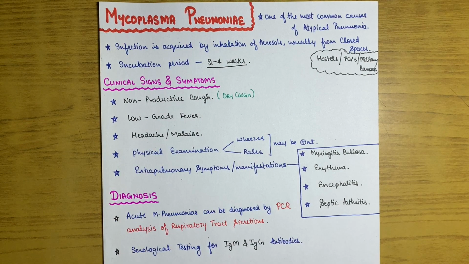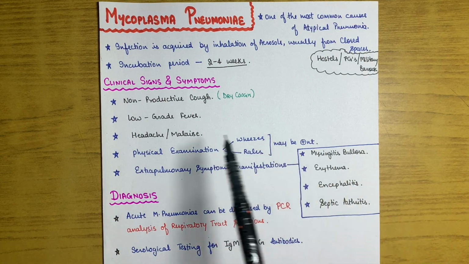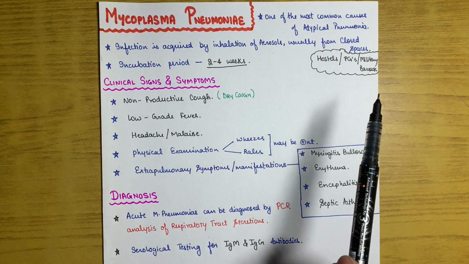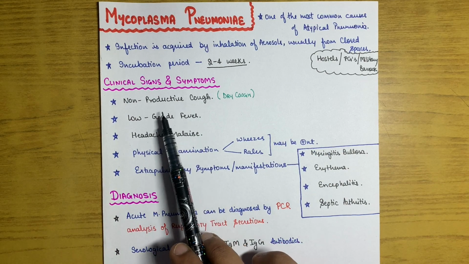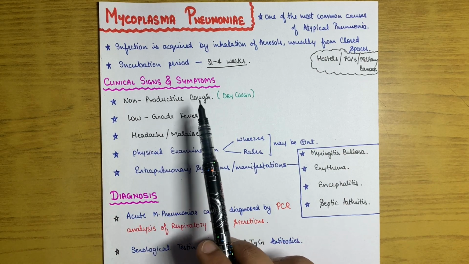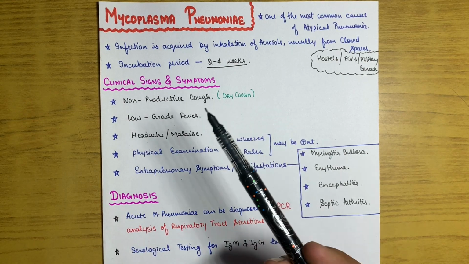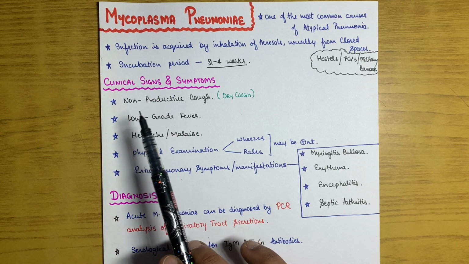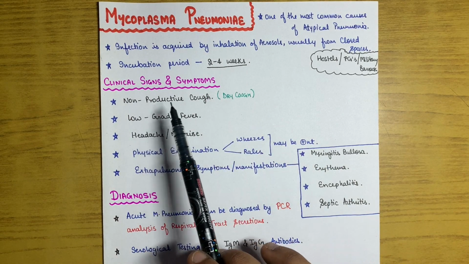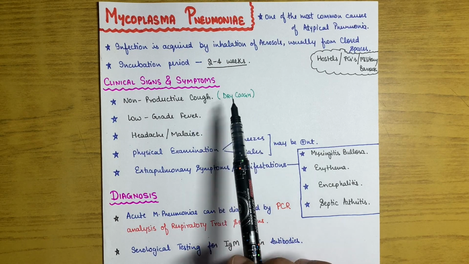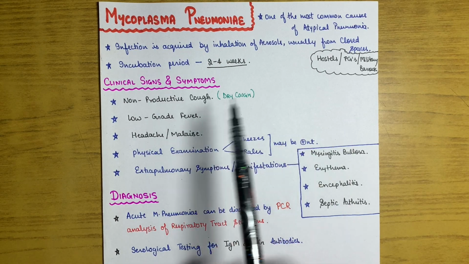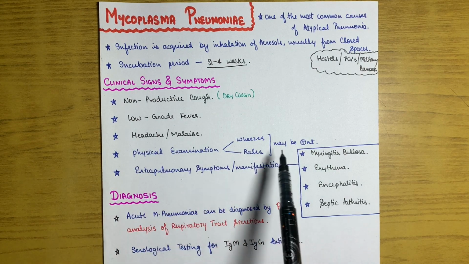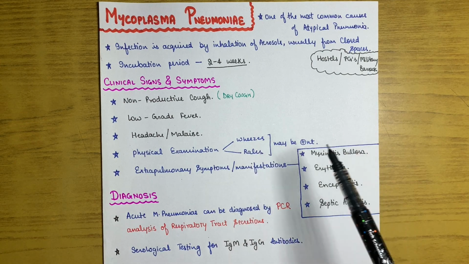What are the clinical signs and symptoms the patient will present with? A non-productive cough is one of the most important symptoms that differentiates it from typical pneumonia, as in typical pneumonia there will always be a productive cough. The patient will cough up sputum of rusty color. While in atypical pneumonia caused by Mycoplasma pneumoniae, there will always be a dry cough. This is a very important sign that differentiates it from typical pneumonia. Low grade fever will be there, along with headache and malaise. On physical examination we can hear wheeze, or rales may be present.